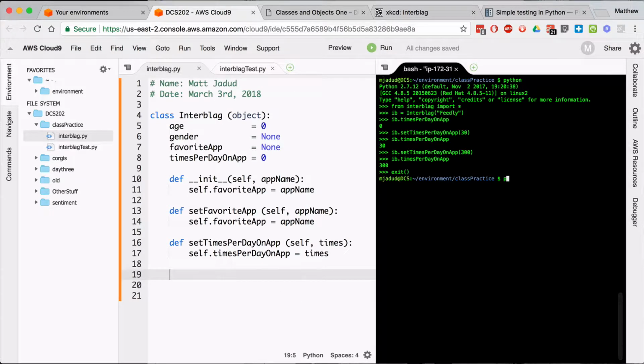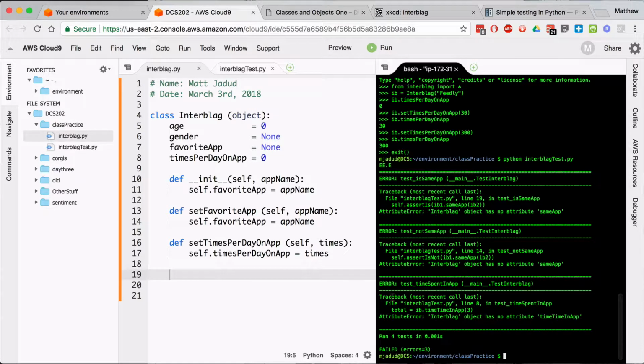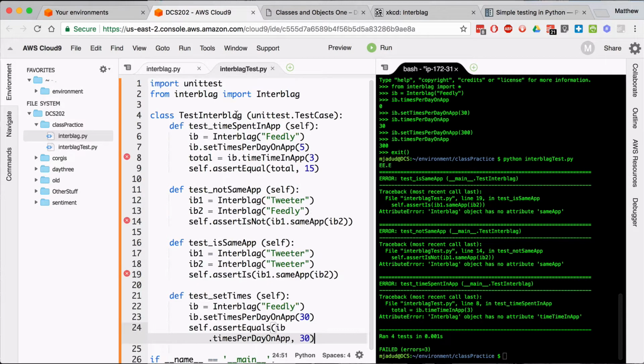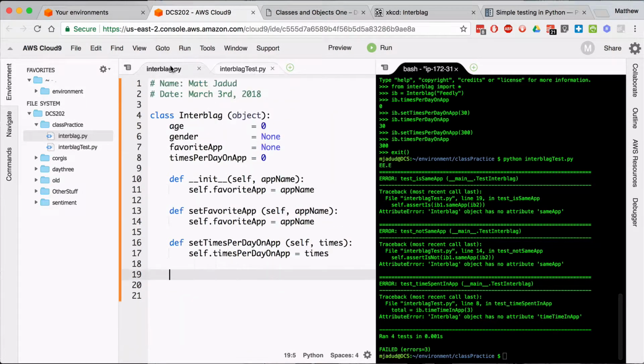So you don't have to do that part. But what that lets us run is Python interblag test. Ooh, look at this. The dot here. Ran 4 tests. First one is an error. Second one is an error. Third one is an error. All right. So it ran 4 tests and one of them worked. Now the reason the others don't work is we haven't written the code. That's cool. So once again, if you never look in here, that's okay. What you're going to do is be running these tests over and over until your code works.